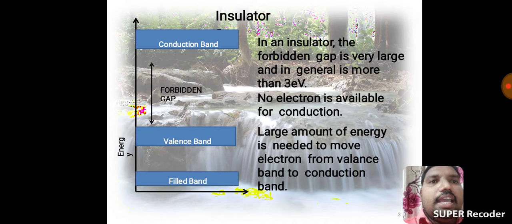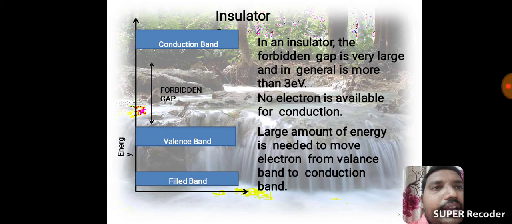Generally the solid state substances are of three types: conductors, semiconductors, and insulators. First of all, see insulator. Energy is on the y-axis, and on the x-axis, the band's position.